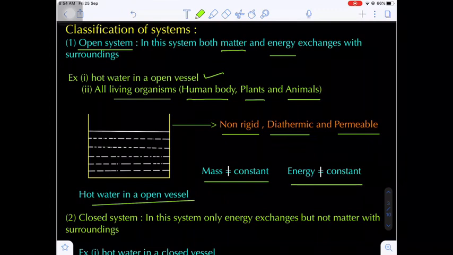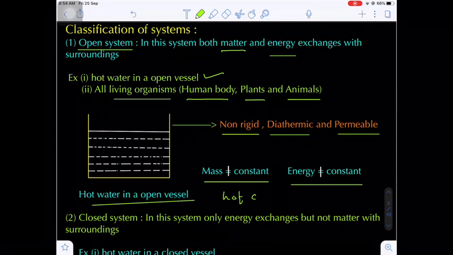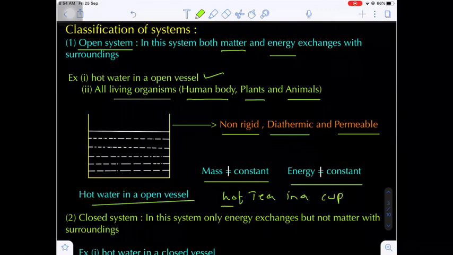Do you know, if you take hot coffee or hot tea in a cup, what happens? After a certain time interval it becomes what? Cool.